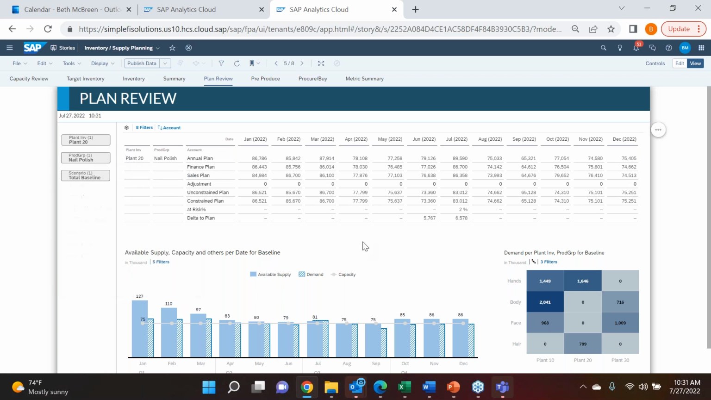But I'm going to go ahead and leave it on nail polish here and just talk through what we see here on the screen. One of the key things that I was trying to mention even in the beginning, and how we're pulling this all together, right, is we have our annual plan, we have a financial plan, we have our sales plan. So we have different versions that we're taking a look at. We have here our unconstrained, constrained plan. And what it's telling me is that I have a delta to my annual plan here in my June and July timeframe.